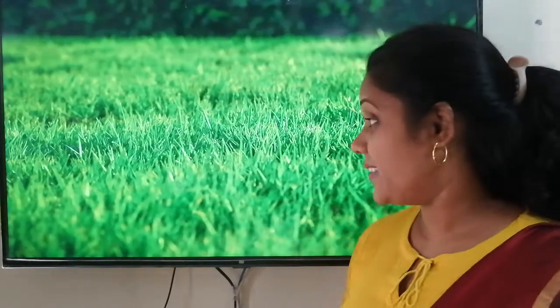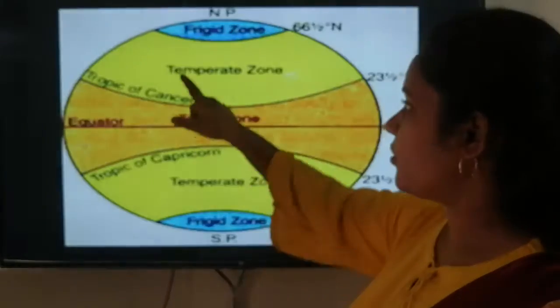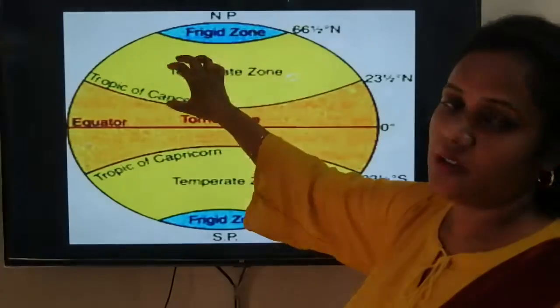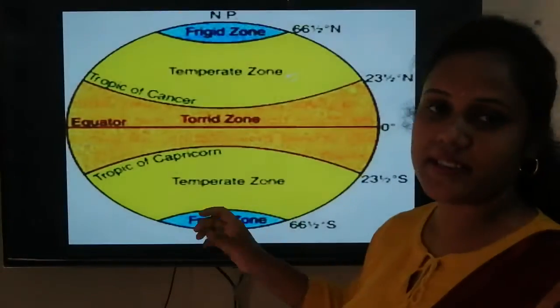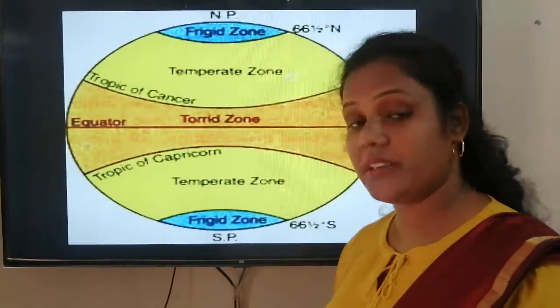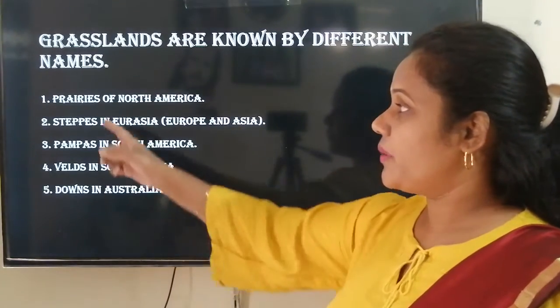Now if you look at this picture, there are grasslands in Europe, in North America, in Australia, in South Africa. The grasslands are the same and they have different names. The grasslands in North America are called prairies.